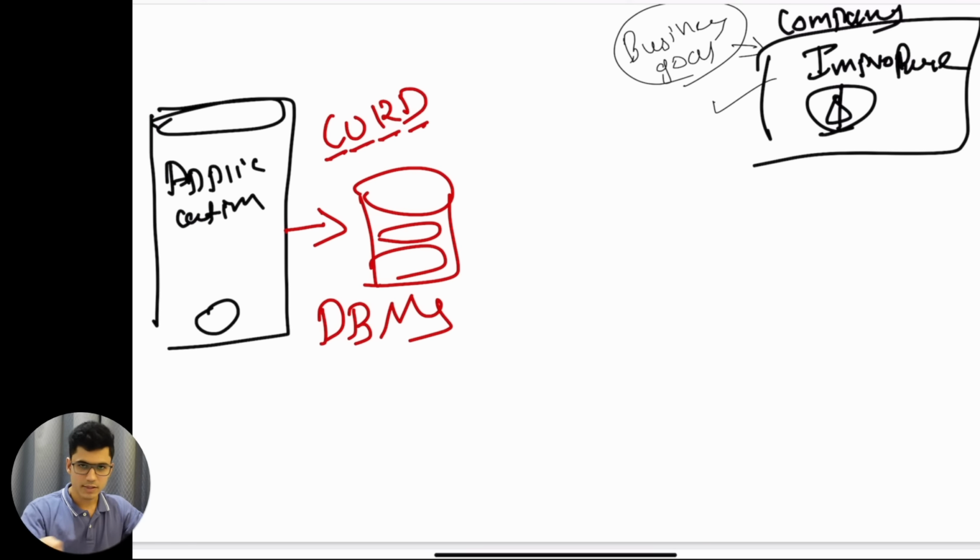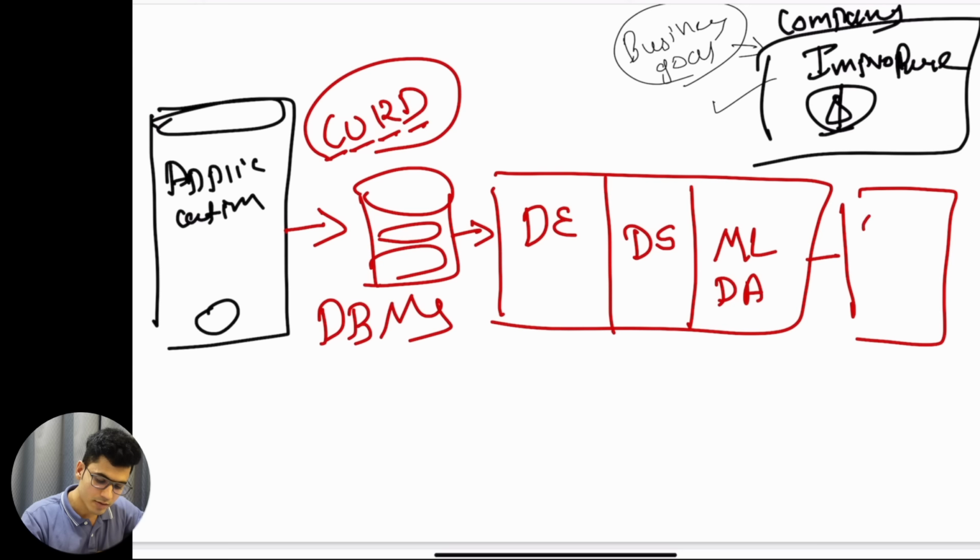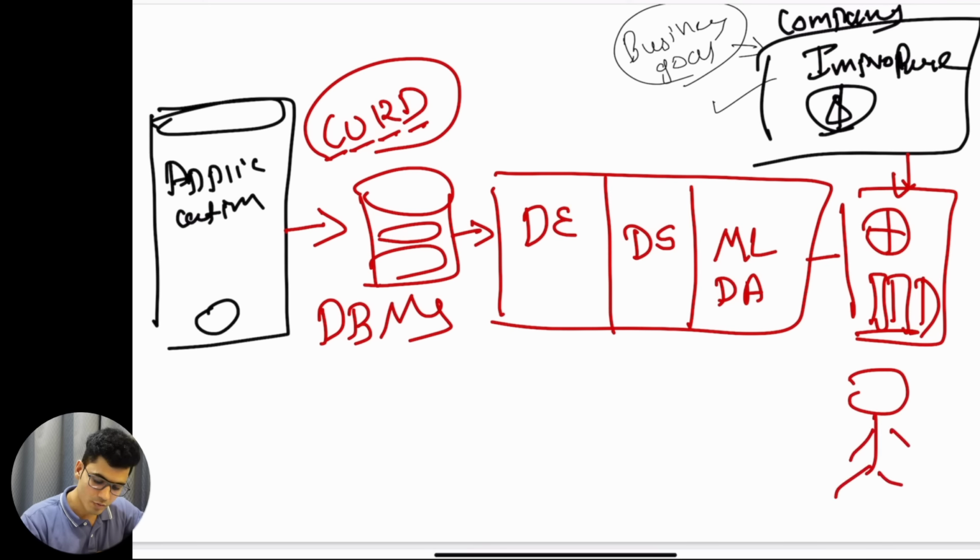Once you store all of these things, we have the data available. Data might be coming from multiple places, but let's understand that from the application, our data gets stored inside the DBMS, and from there our entire data engineering pipeline starts. The data engineering happens, data science happens, machine learning or data analytics might happen over here, and then there might be a final dashboard. There might be some dashboards or charts available here that businesses use, or there might be a machine learning model, like a robot.